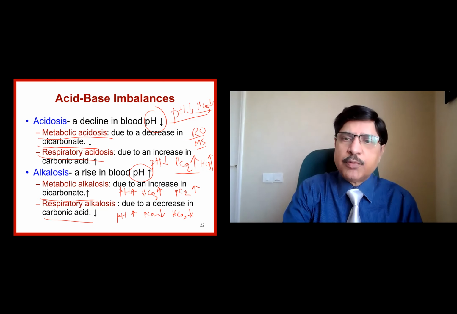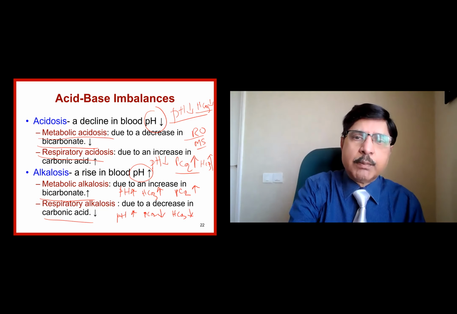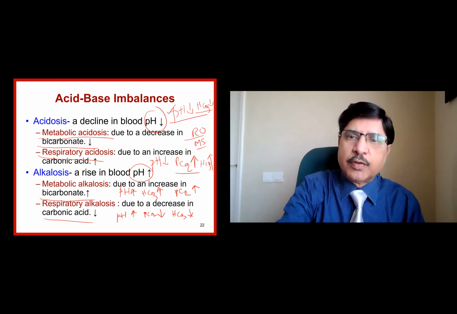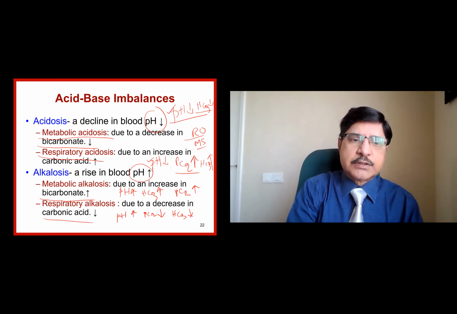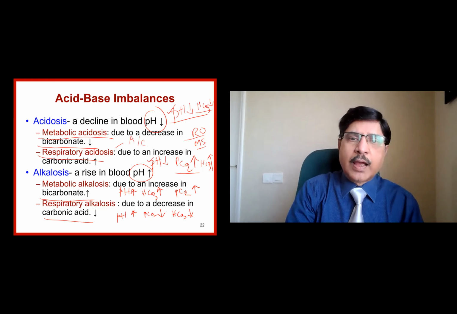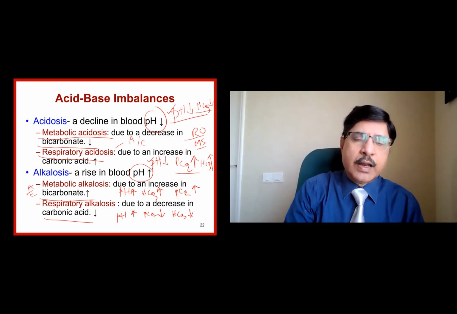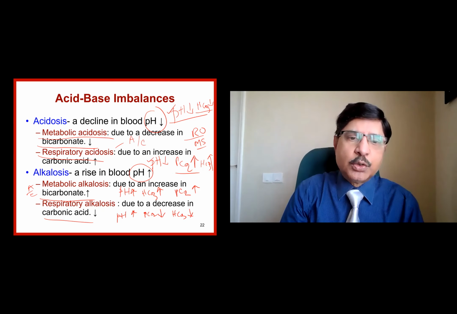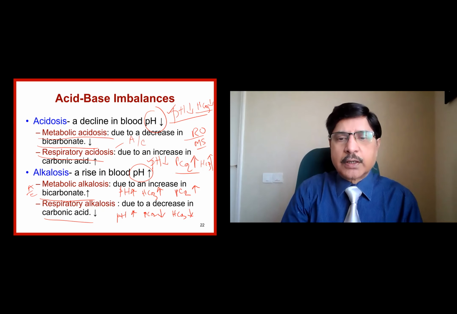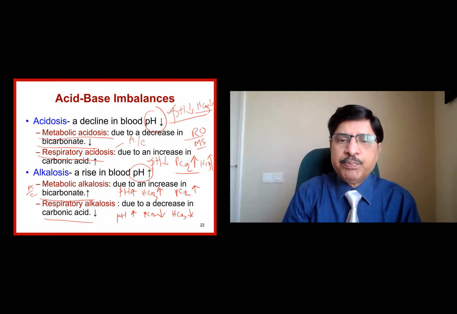So use the same formula: respiratory opposite, metabolic same side. Metabolic acidosis we have seen, this is the pattern, and respiratory acidosis, this is the pattern, opposite side. And there are two types of respiratory acidosis, acute and chronic, as we have seen. Here also acute and chronic, because in acute the kidney doesn't come very much into the picture. In the chronic, of course, the kidney also comes in, and the associated renal compensation also occurs.